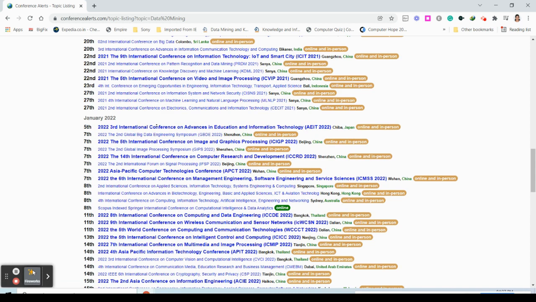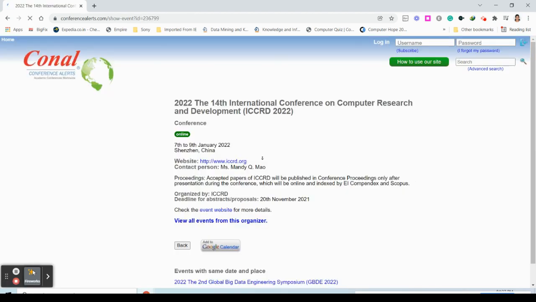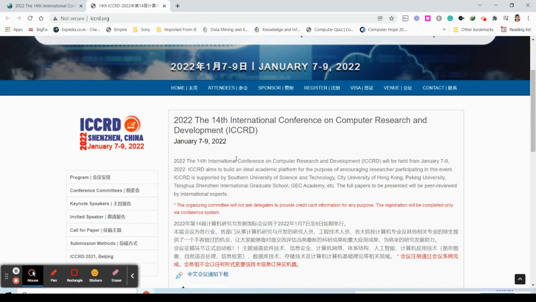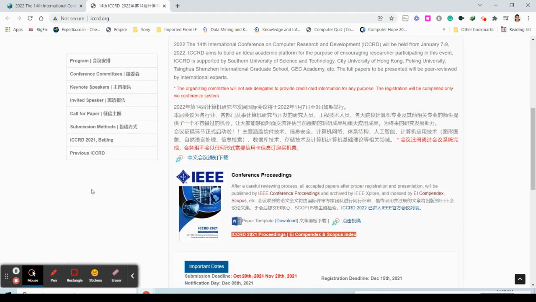Second thing: I'm randomly picking one conference to walk you through the important things to see. This is the 14th International Conference on Research. This is happening in China, and you have an online mode as well. Once you click this, you can see the website. The very first thing is to see what is in the website completely. You have to check the dates, the paper submission time and deadlines and everything.